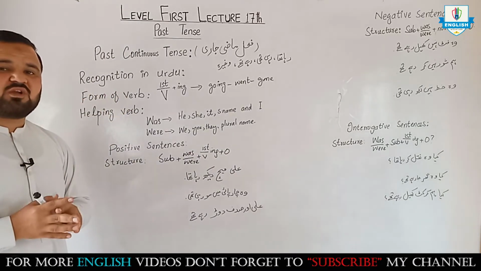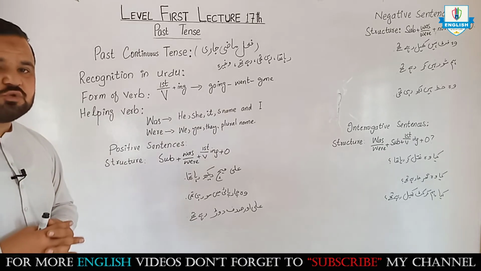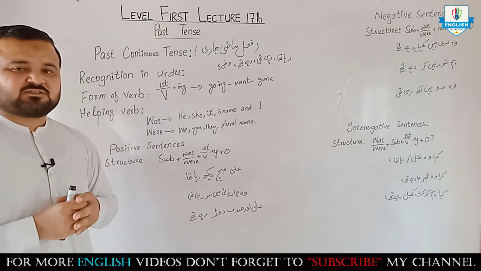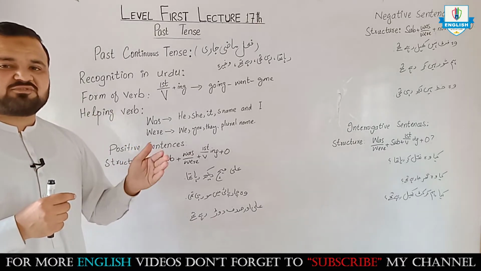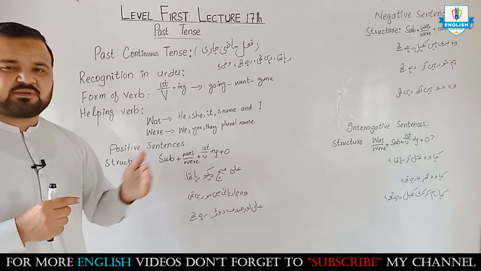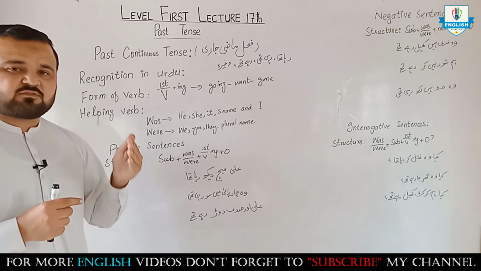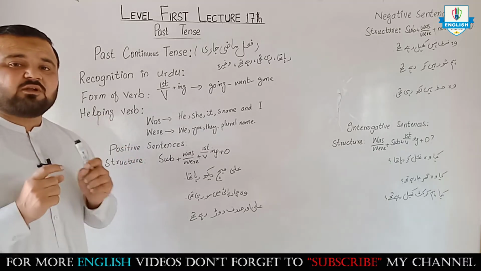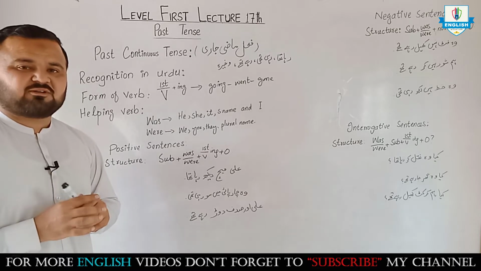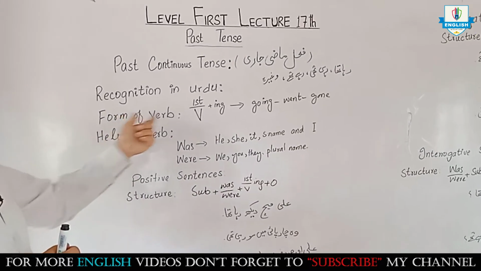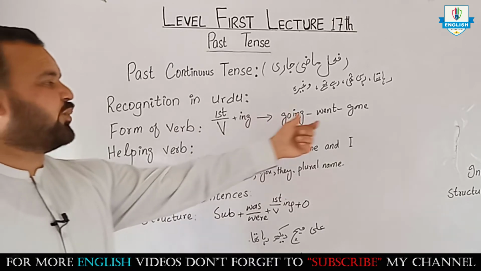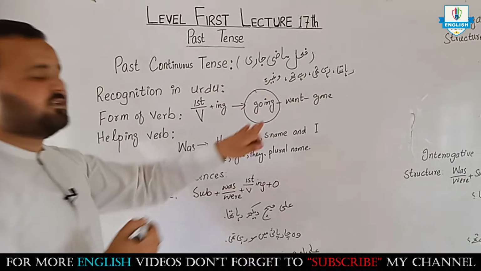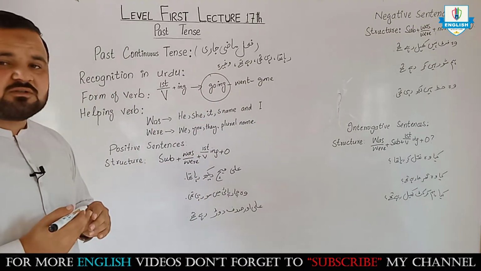Which form of verb will be used? I told you we have 6 continuous tenses: present continuous, present perfect continuous, past continuous, past perfect continuous, future continuous, future perfect continuous. In these 6 tenses we will use first form of verb plus ing. Go, went, gone. So going will be used here. Go plus ing will be used in this tense.